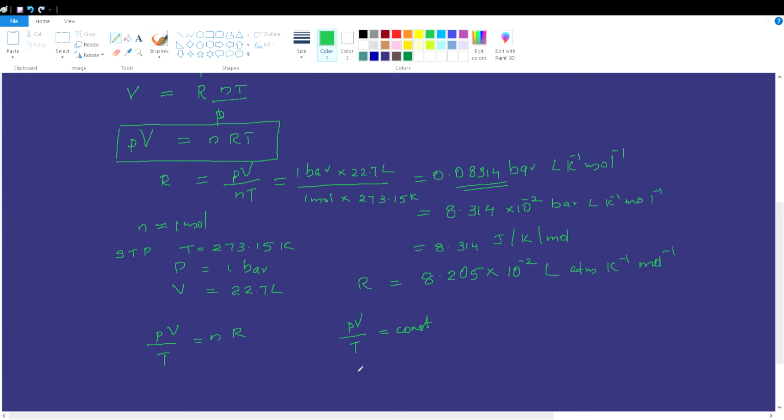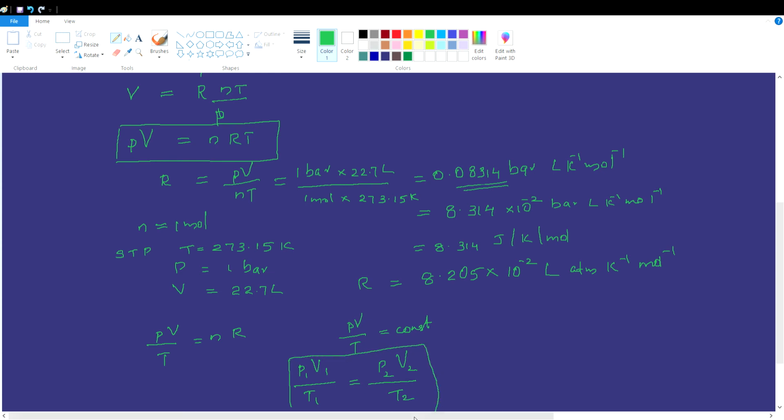If we have an ideal gas at pressure P1, volume V1, temperature T1, changed to pressure P2, volume V2 and final temperature T2, we can write P1V1/T1 equal to P2V2/T2.